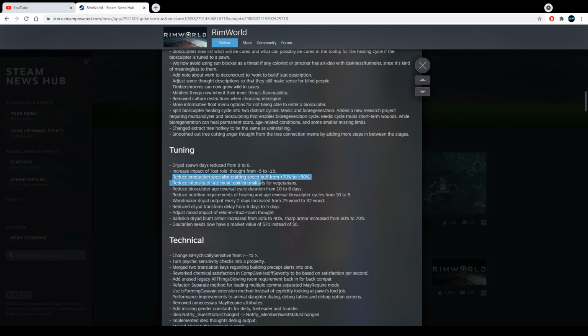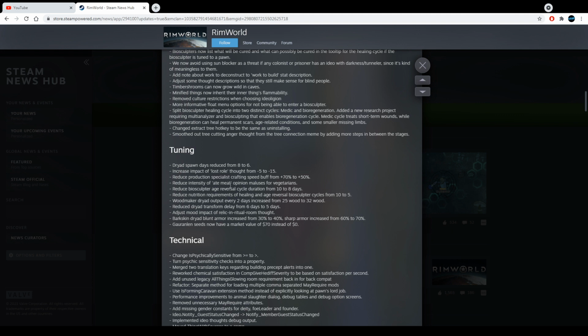Reduce production specialist crafting speed buffs from +70% to +50%. What? Aw, boo. It was 70, now it's 50. Come on, man. We like weed. What's wrong with you people? Just joking.